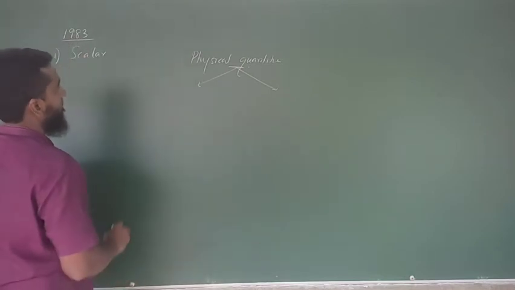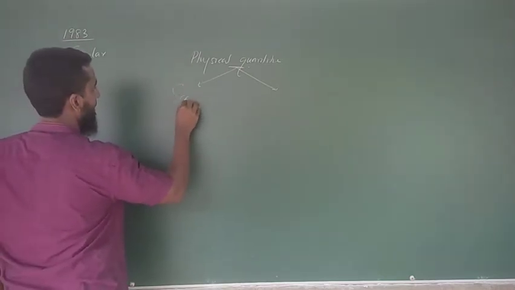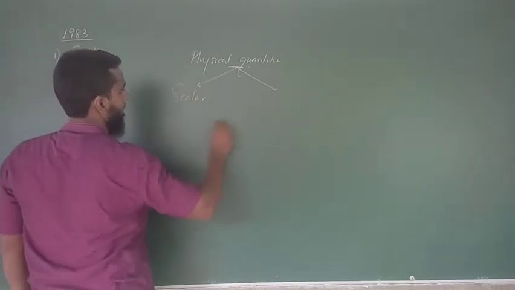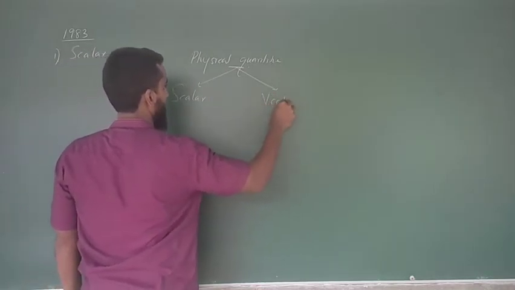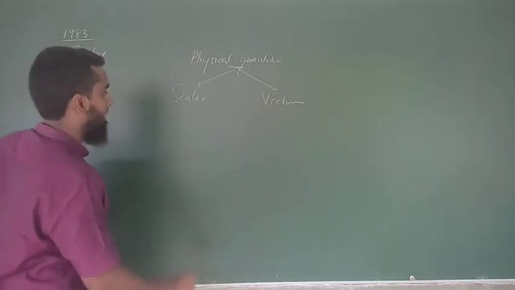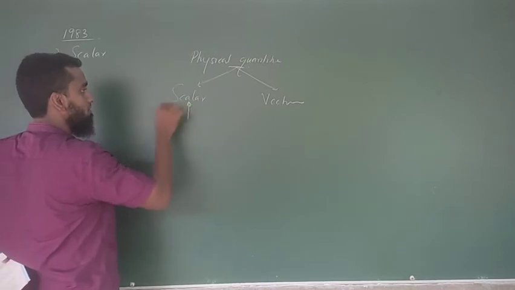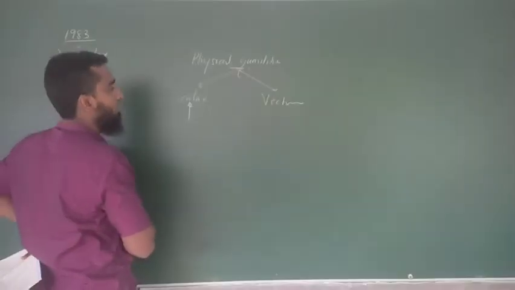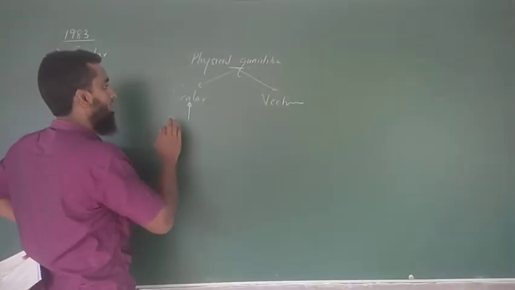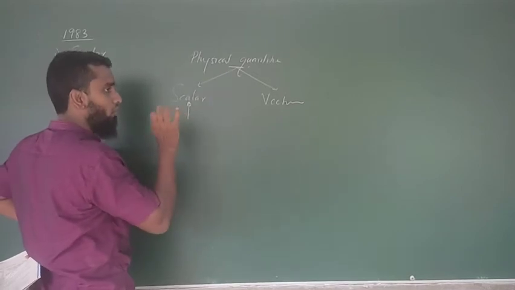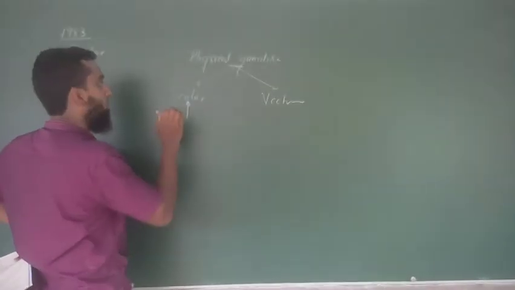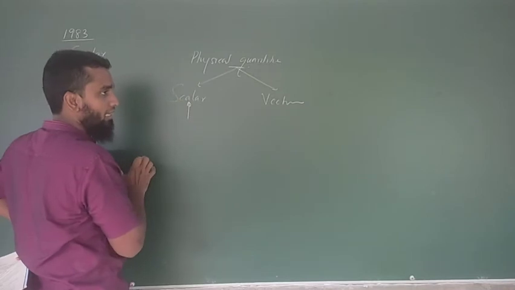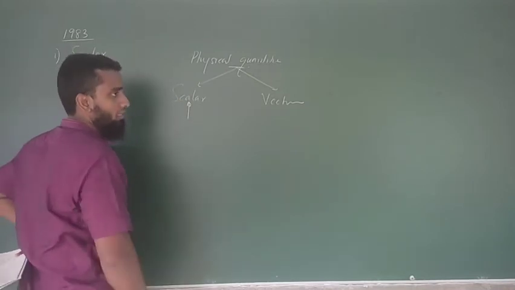One is scalar quantity, and the other is vector quantity. Scalar quantity means that if the magnitude or the amount is enough to understand about that quantity, then that type of quantity is a scalar quantity.